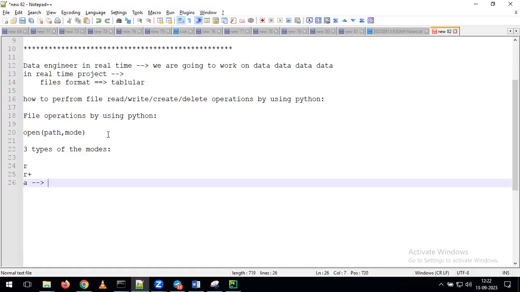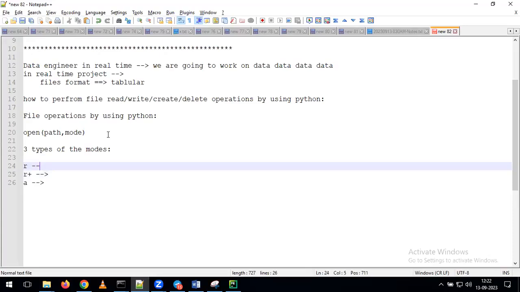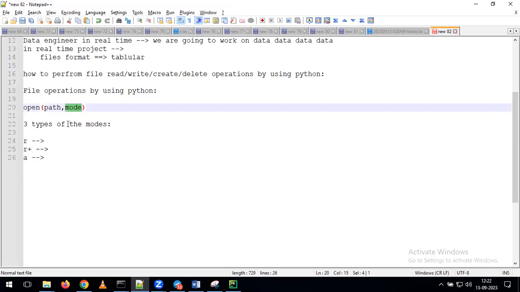So whenever we use the open function, the value we can give in the mode is either r, or r+, or a. We need to give any one of these values for the mode. What about the path? Whichever path holds your CSV file or other file, that is the path we need to provide. The first argument is the path, and the second argument is the mode.